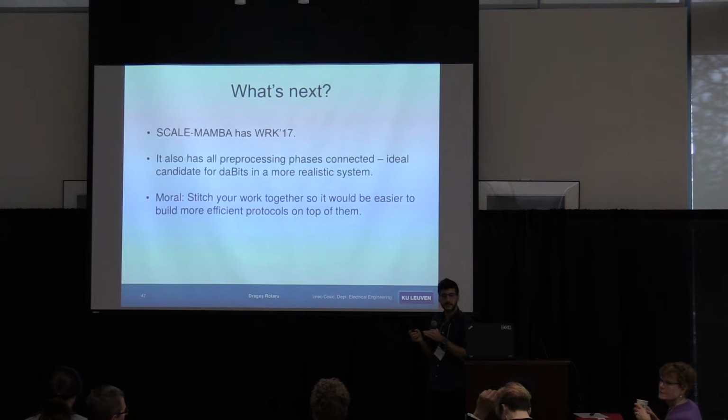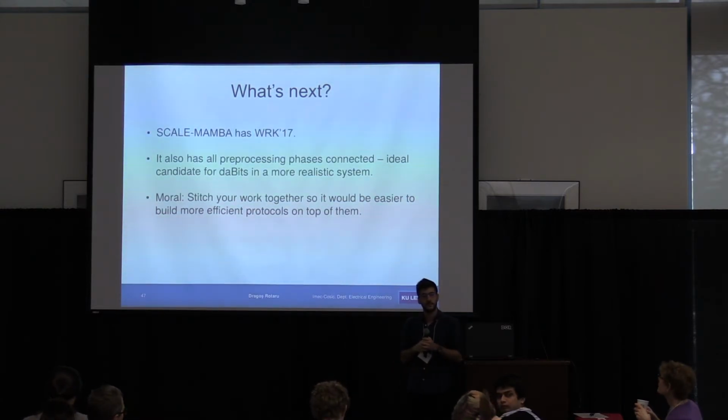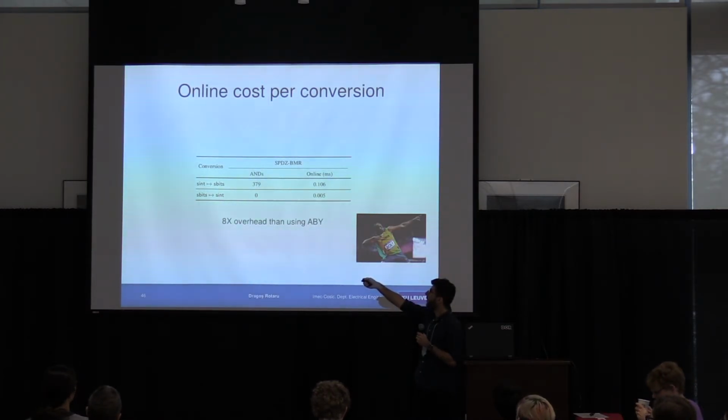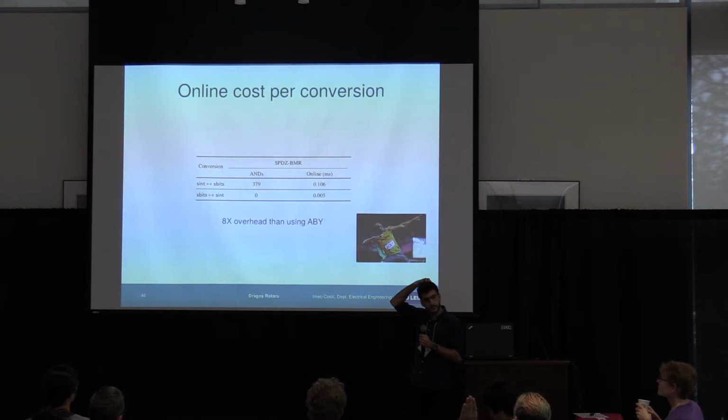Do you have a threshold for just jumping to BMR? How many gates should the Boolean circuit have to make this worthwhile? I'm saying, what if I just ran everything in GMP, as opposed to moving to BMR? There must be a threshold where doing this conversion makes sense, where the Boolean part must be sufficiently big. Is there a threshold that you observe, saying if my Boolean computation was so many gates, then it makes sense to do this?